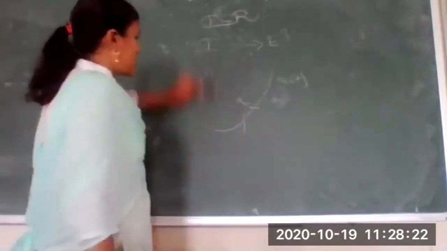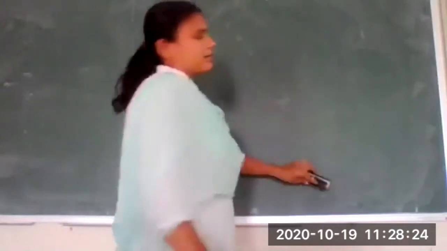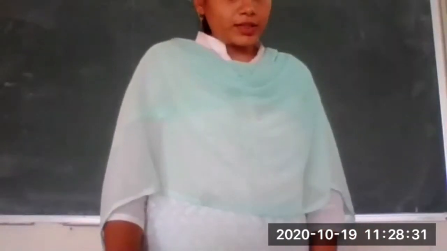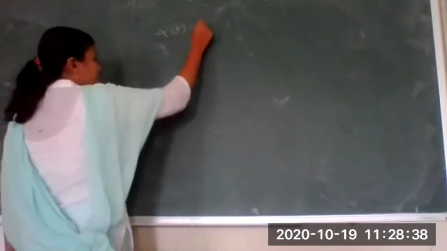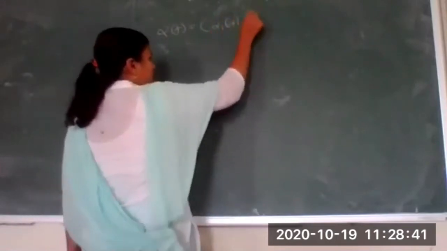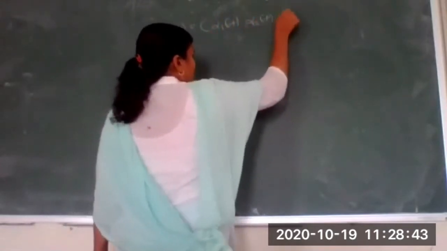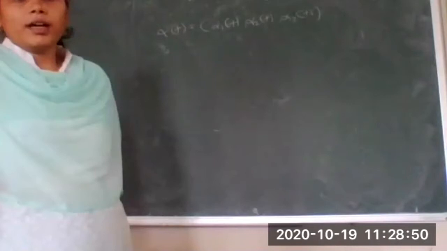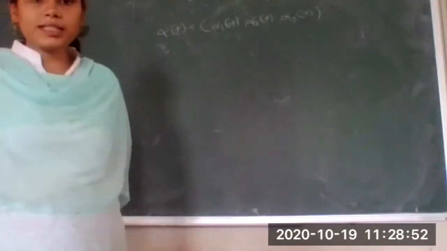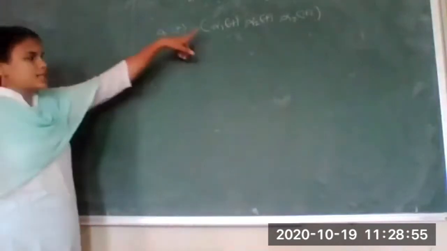Now we want to discuss how to find out the arc length of the curve. Just now I will give you how to find out the arc length of the curve. So what I have studied, the alpha of t is nothing but alpha 1 of t, alpha 2 of t, alpha 3 of t. What is this called? This is called a parametric form of our curve. What are alpha 1, alpha 2, alpha 3? These are nothing but some functions in t.